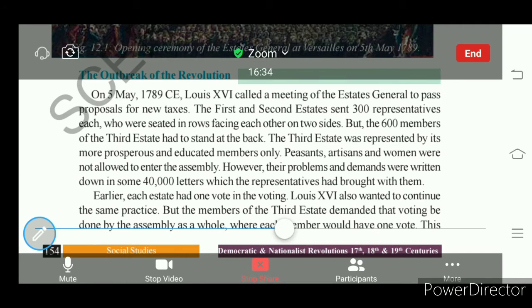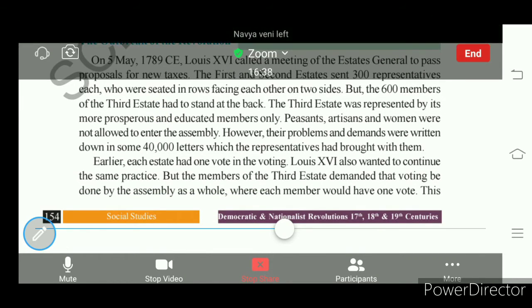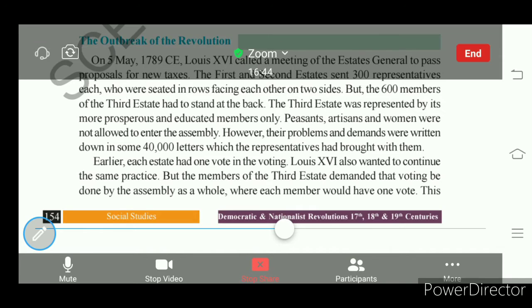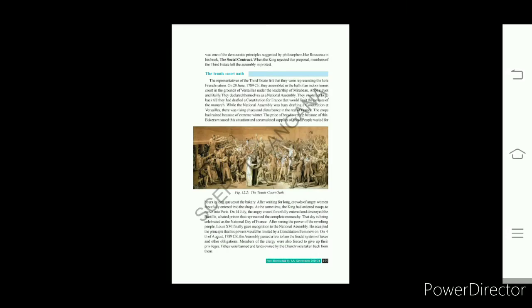The third estate members demanded that the assembly should pass an act by considering the democratic principle, that is, each member should vote as an assembly whole. Understand?